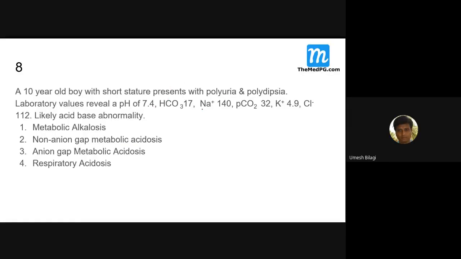Now we'll go to this case. The anion gap appears not increased here, so we'll calculate it. 140 plus potassium 4.9, take it as 5, is 145.